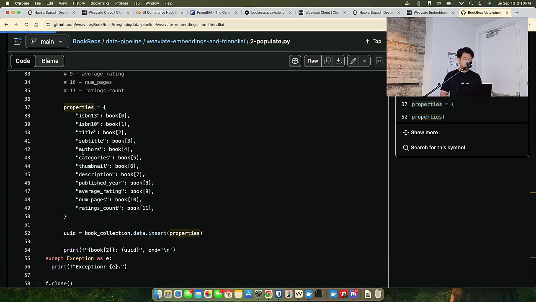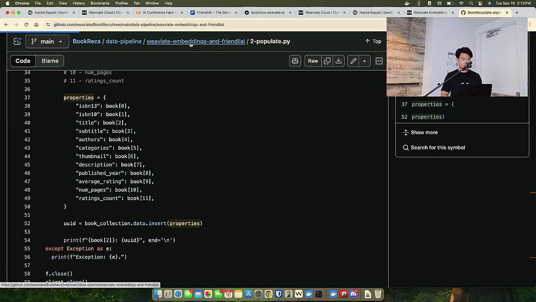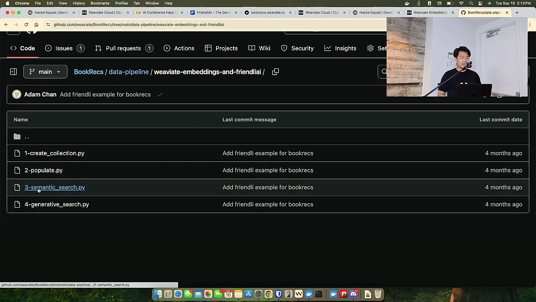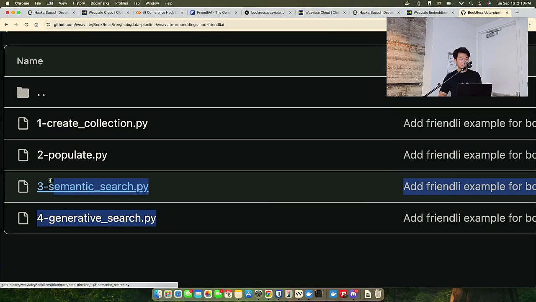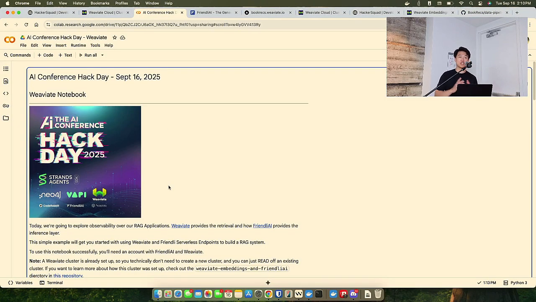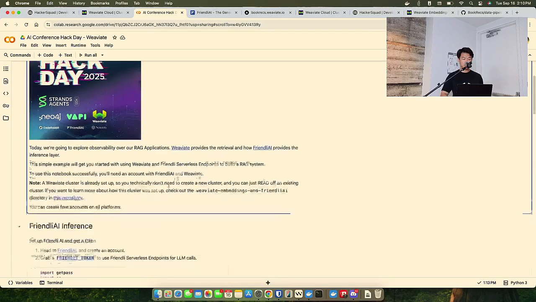In the remaining two scripts, I do querying, and I also do another thing, but I forgot what that looks like exactly. So let's let this load. Just one moment, please. Okay. Yes, so we'll do a semantic search, and we'll do a generative search, but these are actually being done in my Colab notebook that I have shared with everyone, and I'll jump over here to showcase what this looks like.